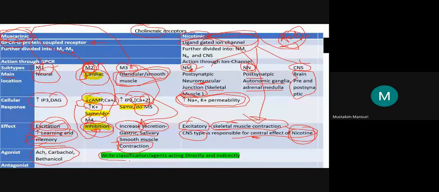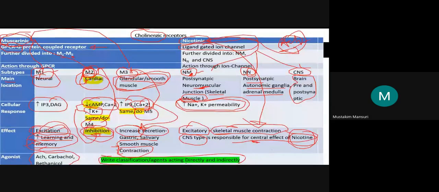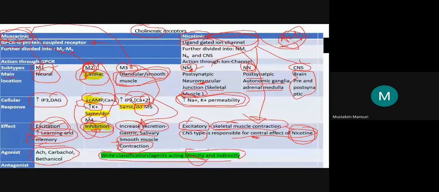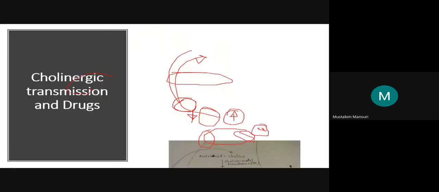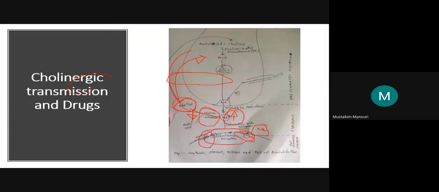In the classification, you have to mention the agents which are directly acting as well as indirectly acting, and then write a short note on different agents, keeping in mind the concept we are discussing about cholinergic transmission and drugs.